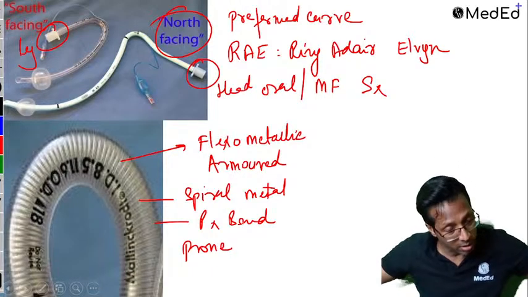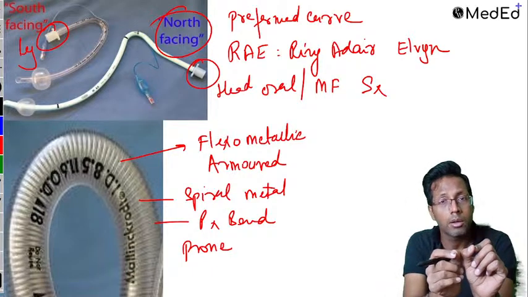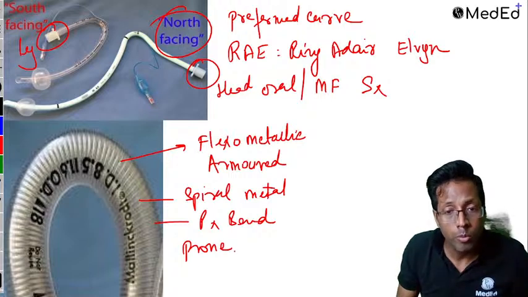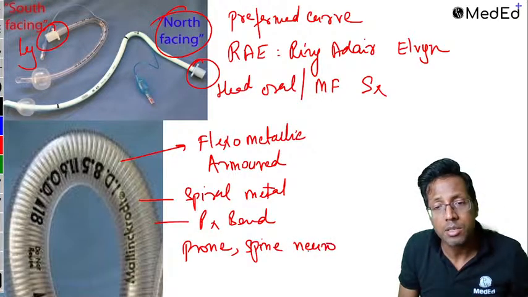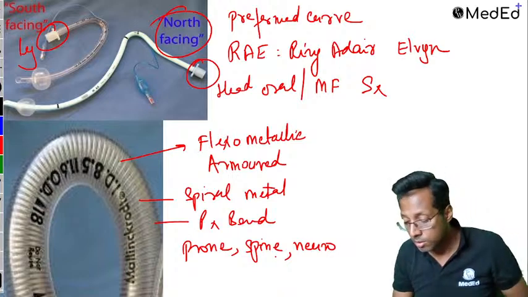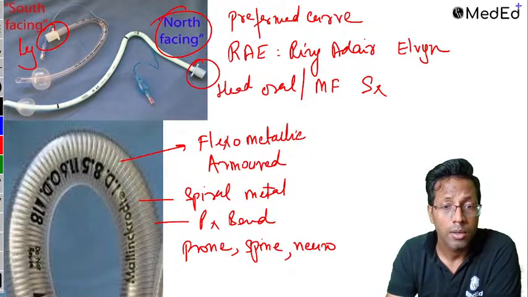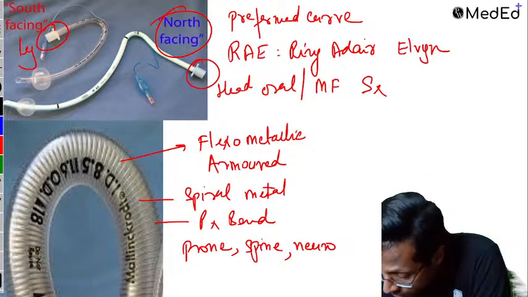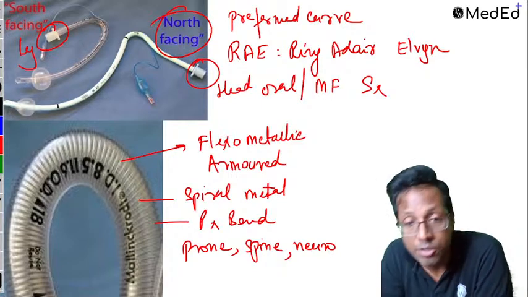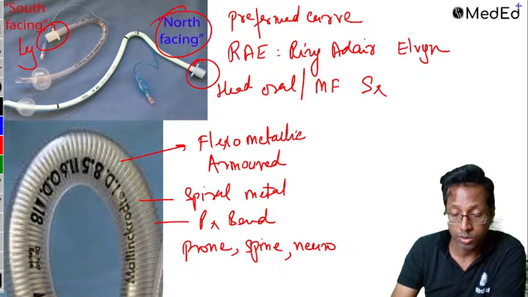Imagine someone's surgery is going on in prone and the tube gets bent, the patient is gone. So in prone position surgery, spine surgery, neurosurgery and major plastic surgery is where we use this flexometallic or armored tube. Okay, correct. So prone, spine and neuro is where we use it.